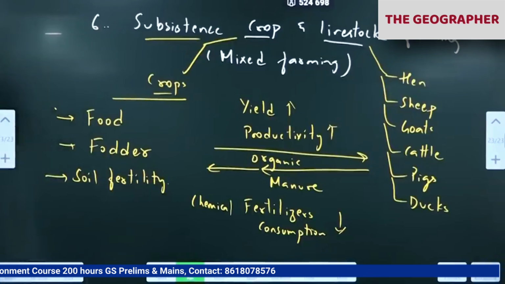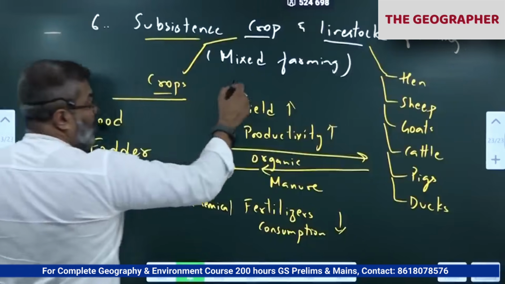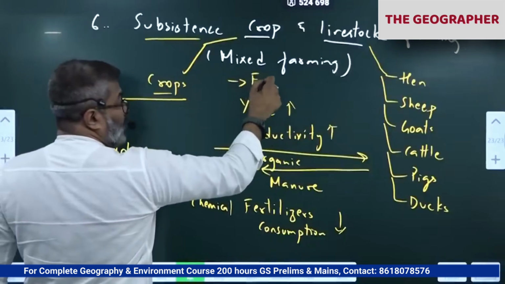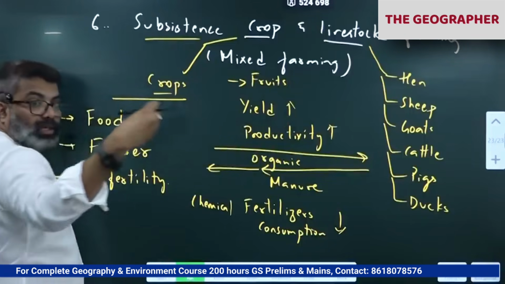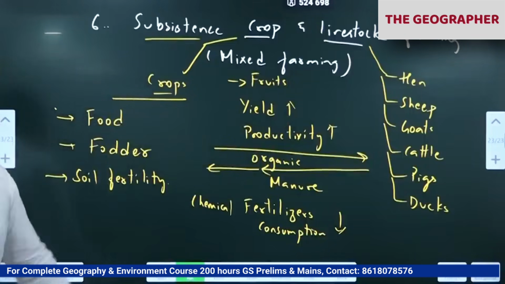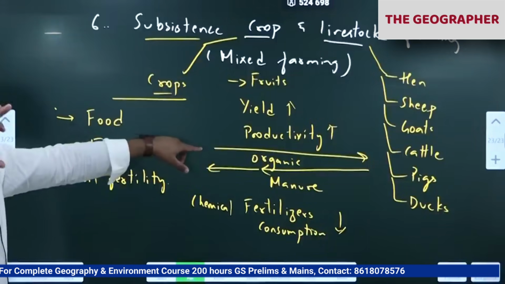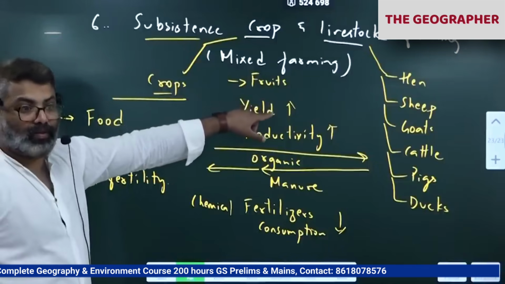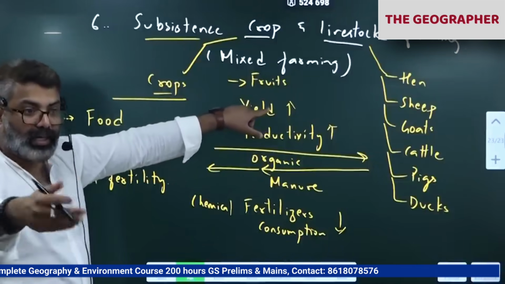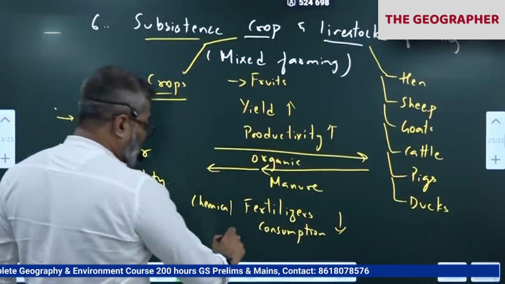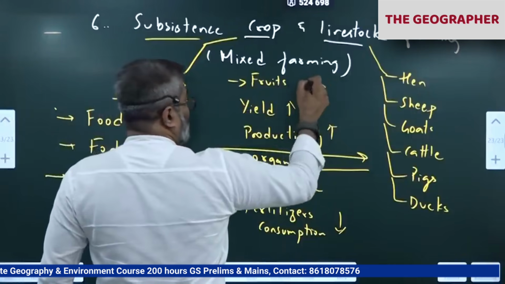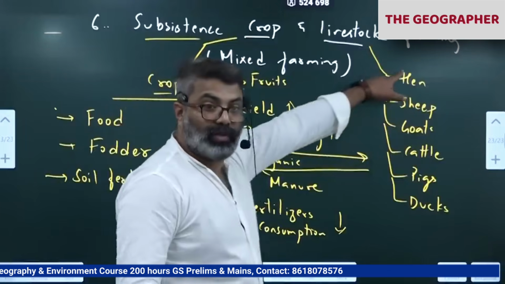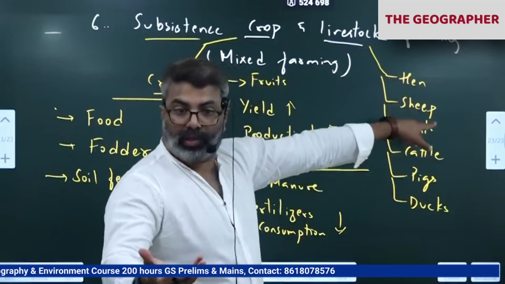So here what the farmers do, along with crops and livestock, they grow some fruit trees also in their farms, like papaya, guava and all, mango. Also they have in the farm. As a result, they get other fruits also, seasonal fruits they get, which they sell to increase their revenue. Revenue is very high here. Because of all this, farmers can sell also. Whenever they want money, they can sell one of them, sheep, goat, to increase their revenue.